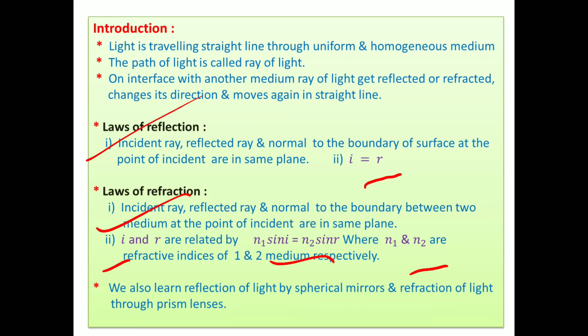Many scientists tried to give answers to these questions. In this series, the first scientist was Newton, who gave his corpuscular theory of light, which is deleted from your syllabus.